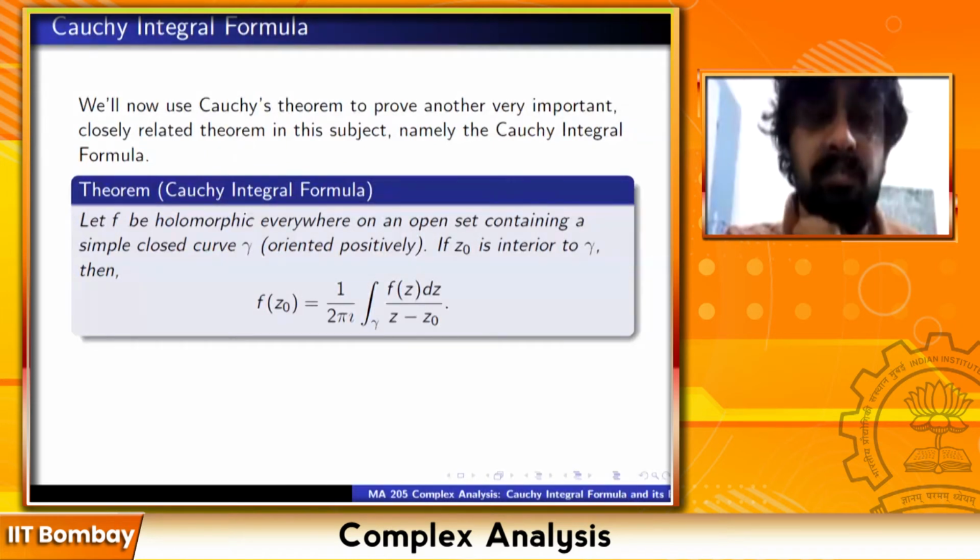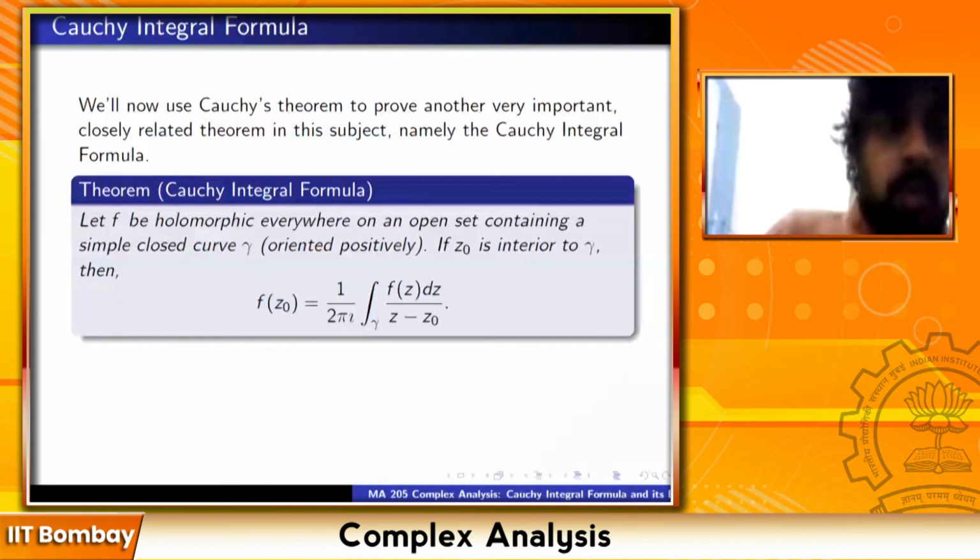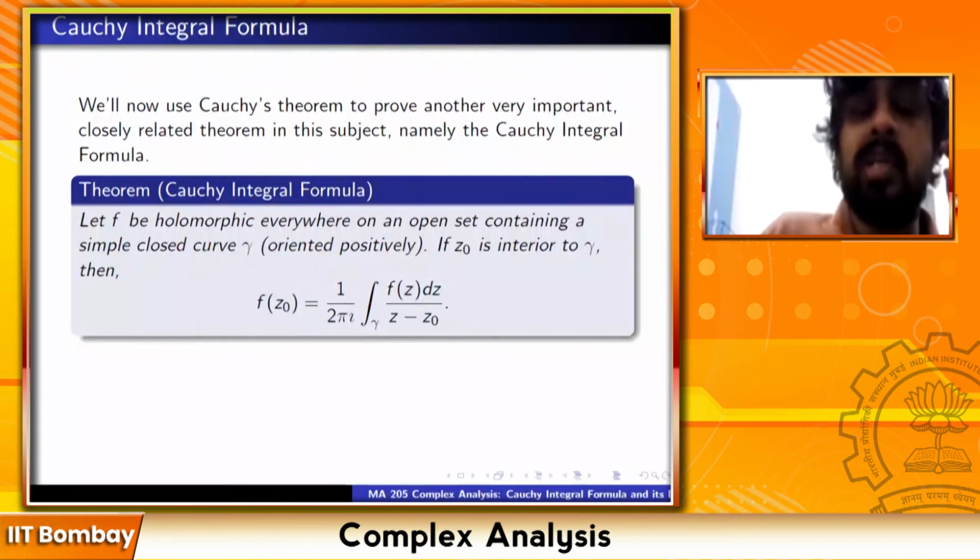Is this clear? Sir, could you please repeat the statement again? So you have an open set omega. I have not written omega. Omega is understood. So you have a simple closed curve gamma, positively oriented. Positively oriented means in the anti-clockwise direction always. And you have a point z0 which is interior to gamma.